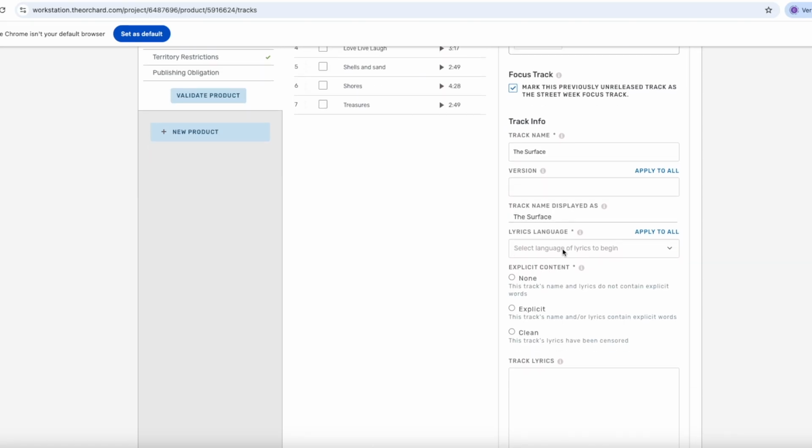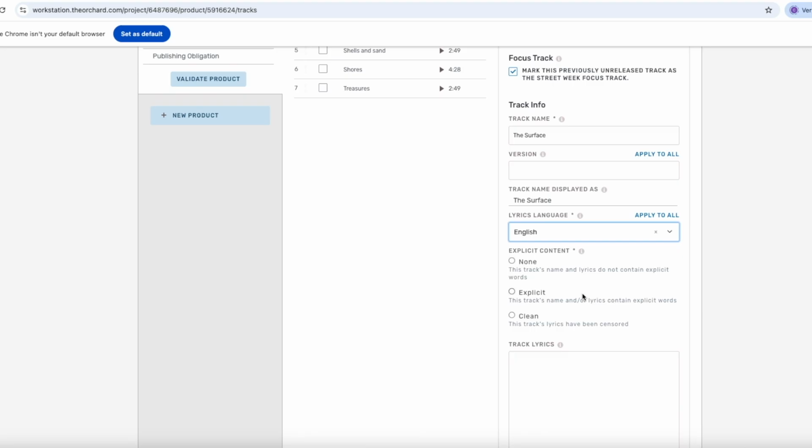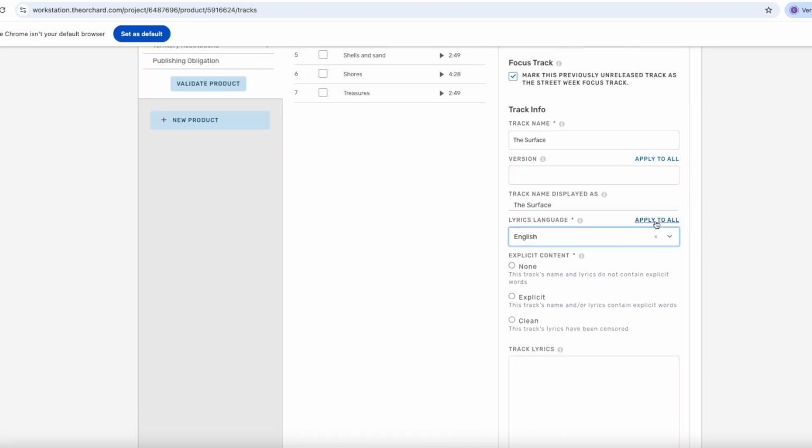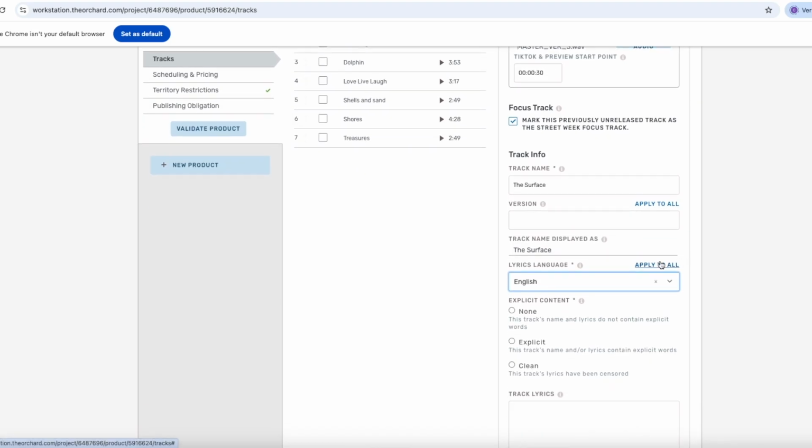Lyrics language, here you choose the language primarily sung in the song, and if the song has no lyrics at all, you just press instrumental. But in this case, the primary language is English. Note that you can press the Apply to All function here. For most fields, there's a button called Apply to All. Clicking it copies the content in the selected field to all the other uploaded tracks, which can save you a lot of time. And since all of the tracks here are in English, we will press Apply to All.